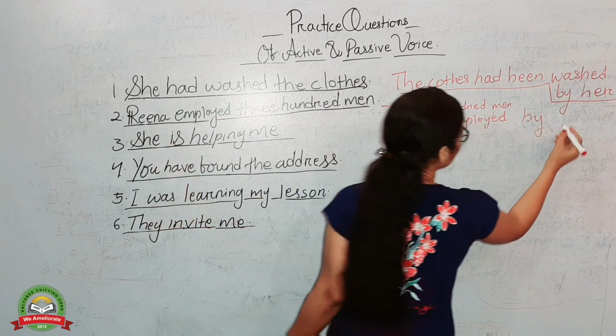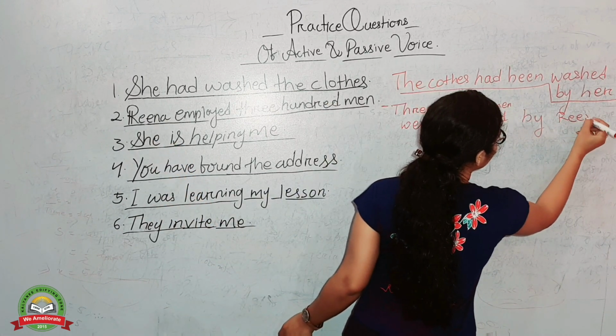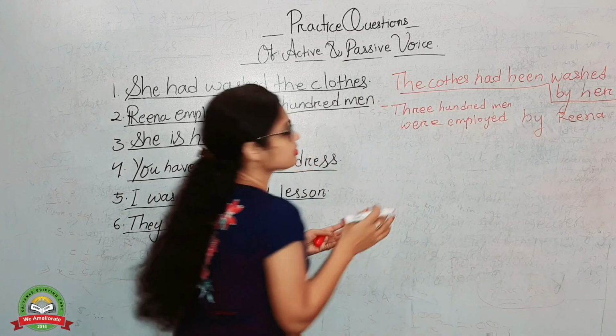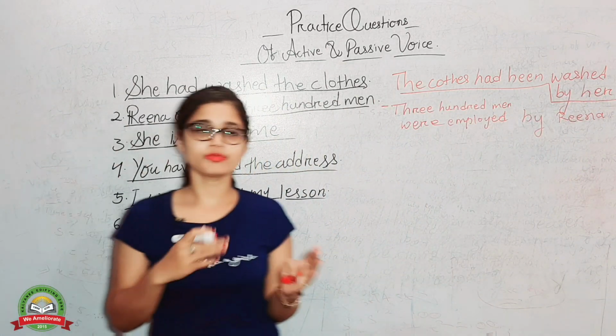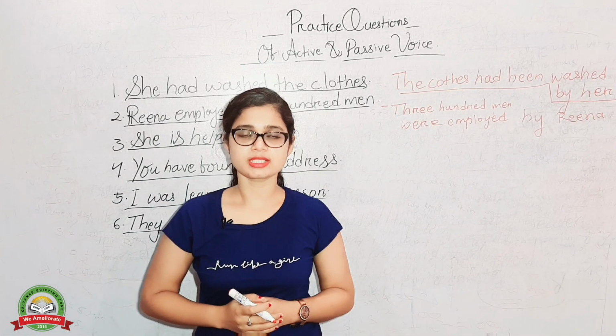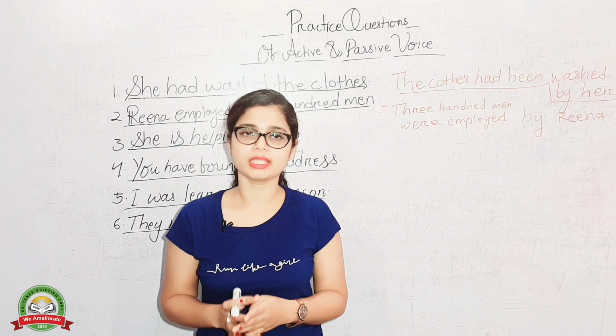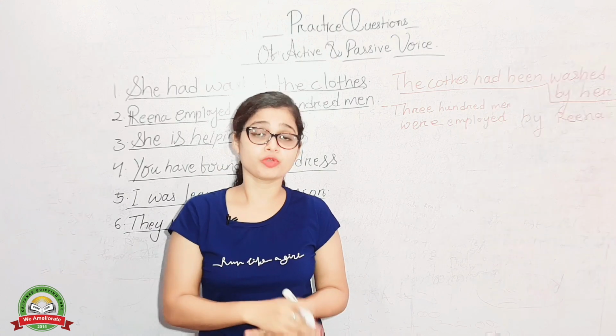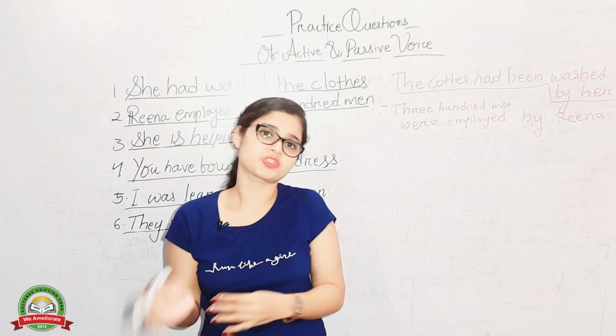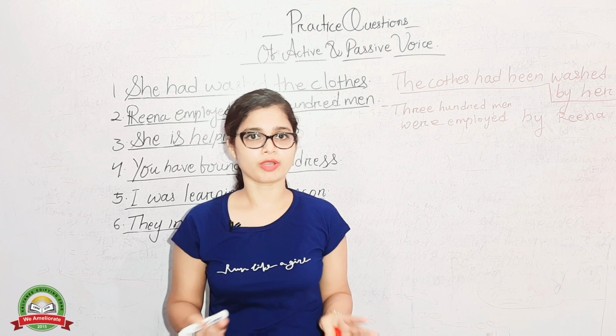By Rina, right? By Rina. So I have told you, when you are going to change active to passive voice, the meaning must remain the same. There won't be any change in the meaning. You just have to make the object as subject and subject as object. Okay, that is what you have to do.